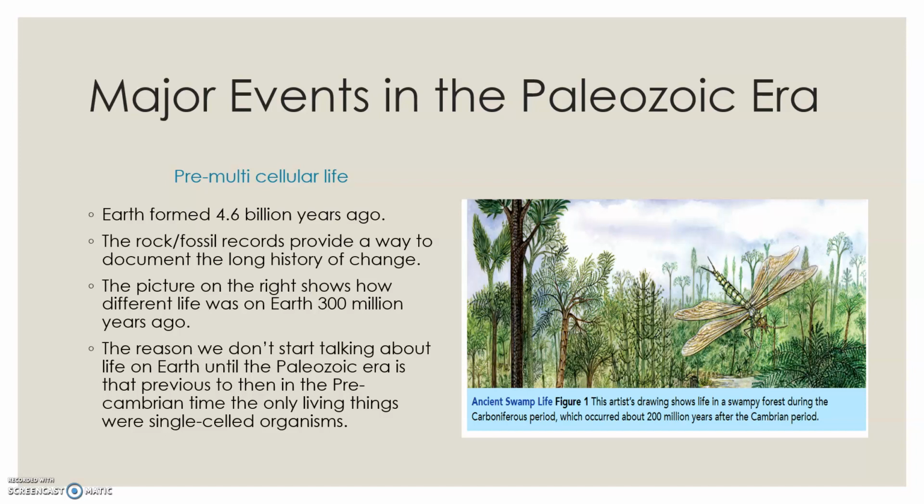The picture on the right there shows how different life was on Earth 300 million years ago. We see the dragonfly there, and I bet some of you can remember the dragonfly that I have in my classroom in the case and how big we thought that one was. But we once drew on the board that some dragonflies' wingspans were even larger than our arm spans, which is kind of crazy.